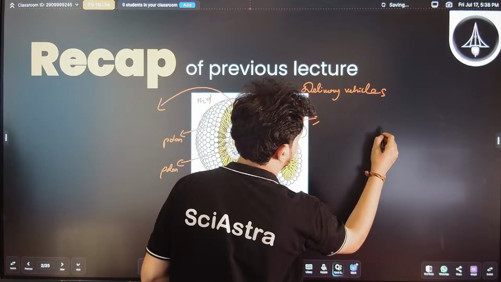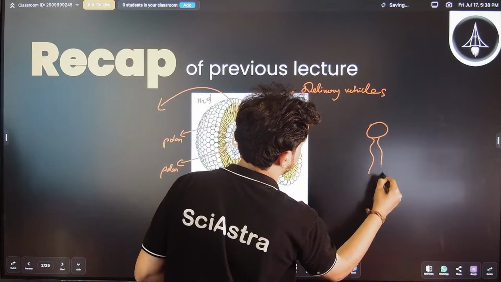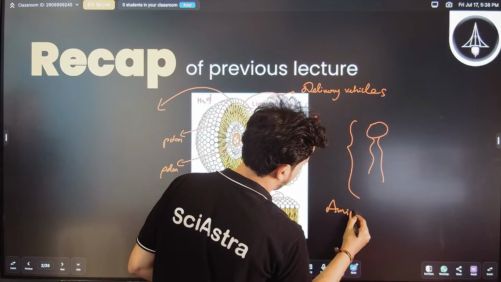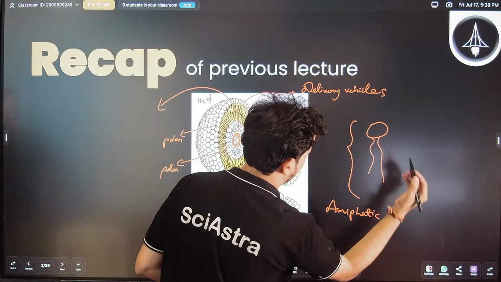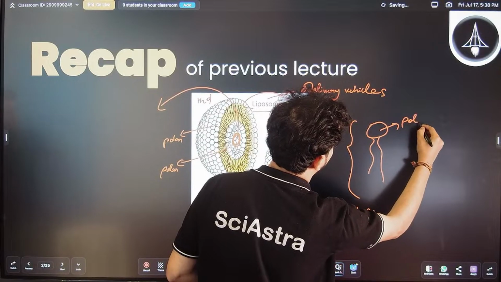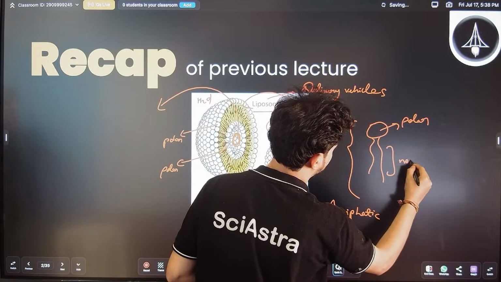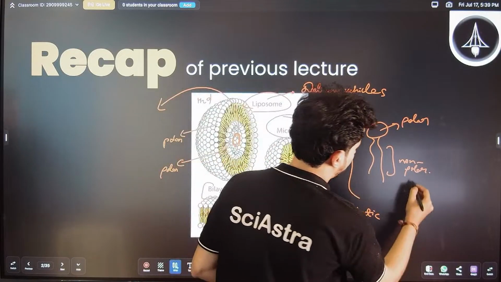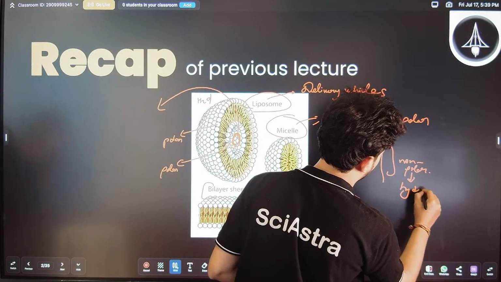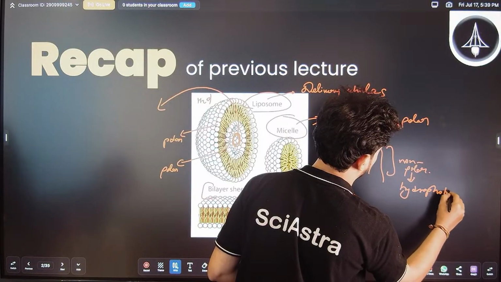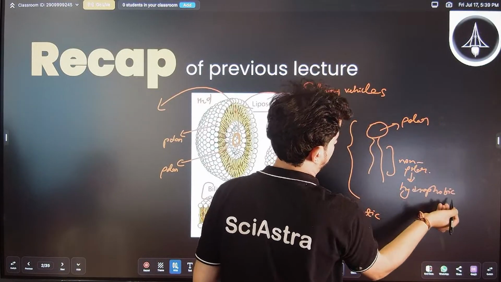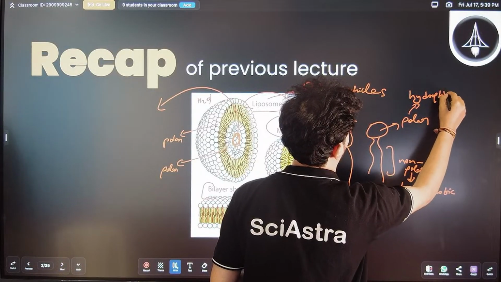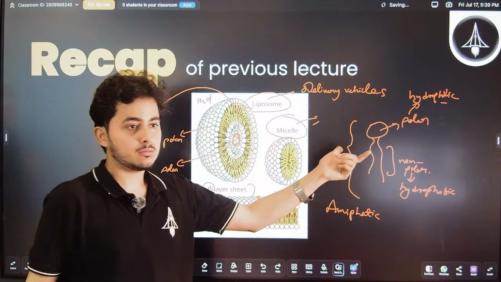So if we talk about this part, we call these molecules amphipathic, right? Why amphipathic? Because it consists of both the polar group as well as the non-polar group, right? The non-polar part, you can call hydrophobic. The polar part, you can call hydrophilic. Now you can ask me why it is polar, right?